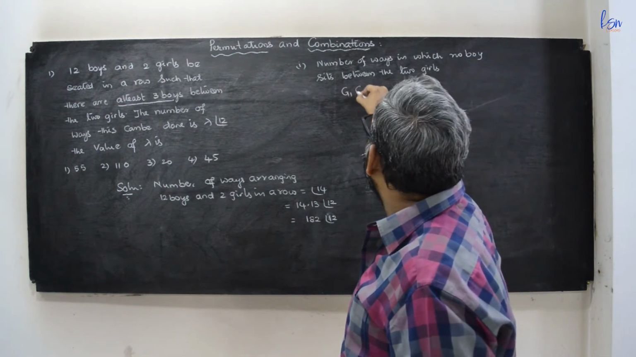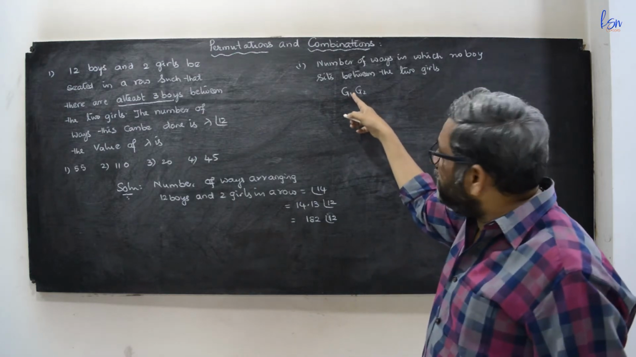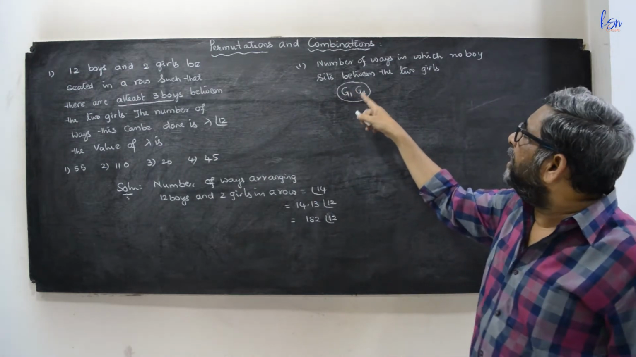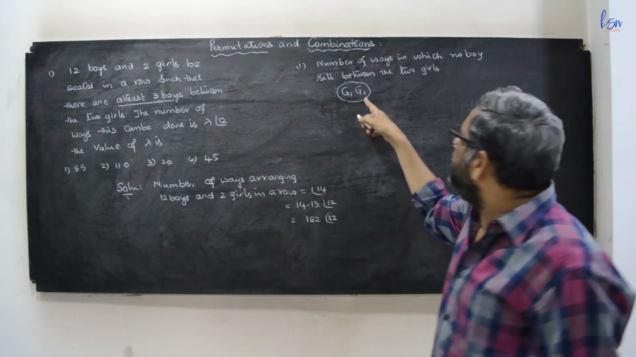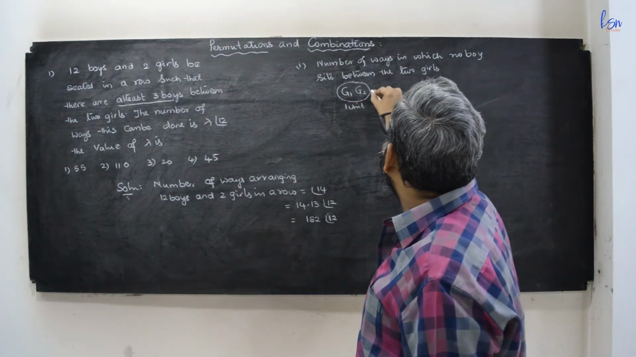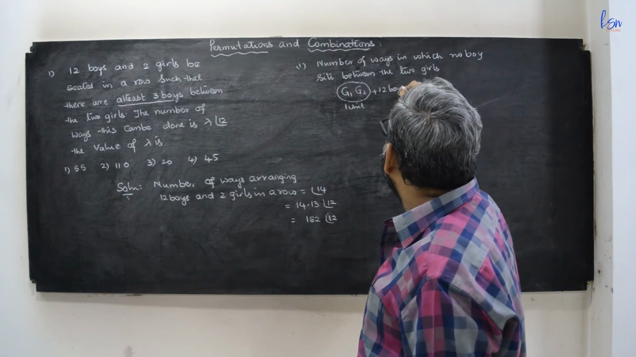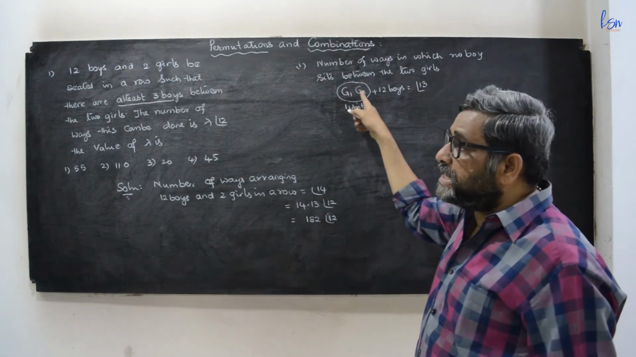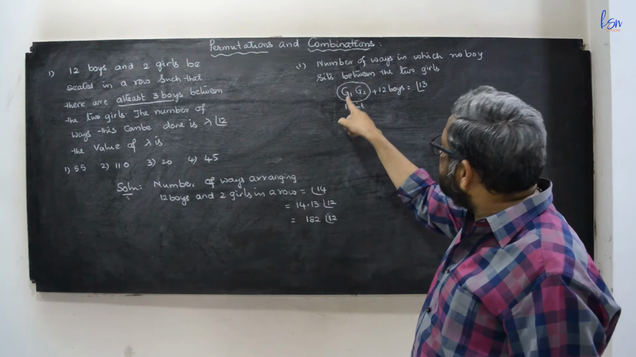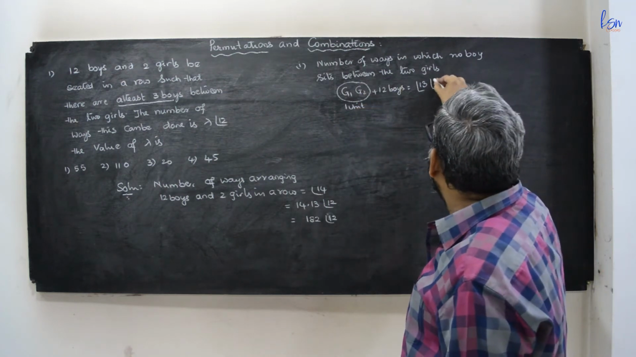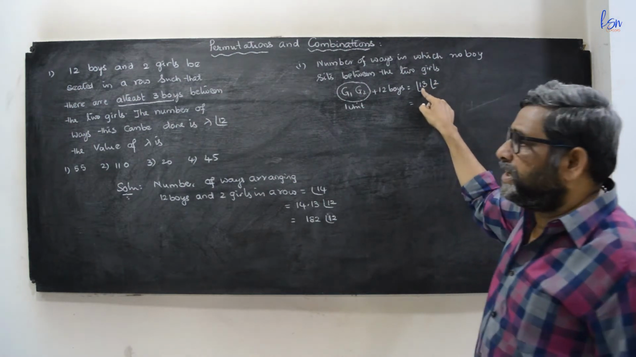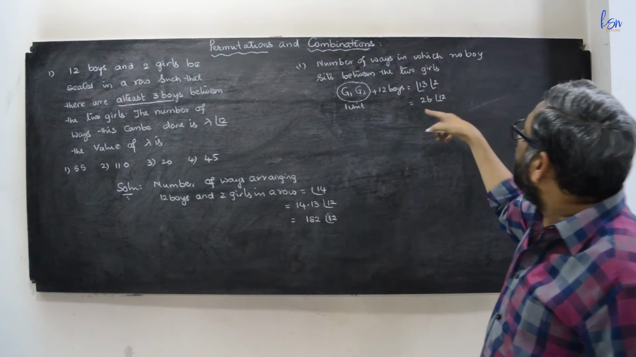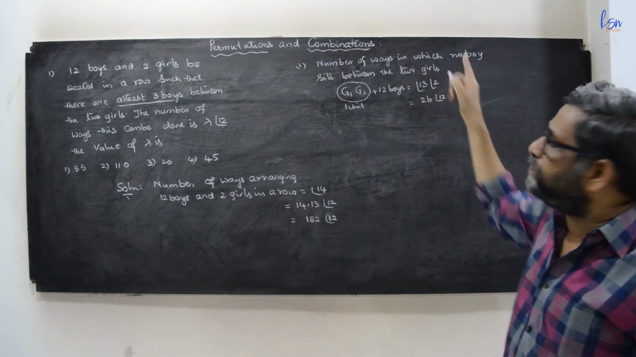So G1 and G2 must be together, there should not be any boy between these two. Whenever you say that they are together, it must be treated as one unit. So this is 1 unit plus 12 boys, totally 13, so this can be written as factorial 13. These 2 girls among themselves can be arranged as G1 G2 or G2 G1, that is factorial 2. So factorial 13 is 13 into factorial 12, into 2, that is 26 into factorial 12. These are the number of chances in which no boy sits between the 2 girls.